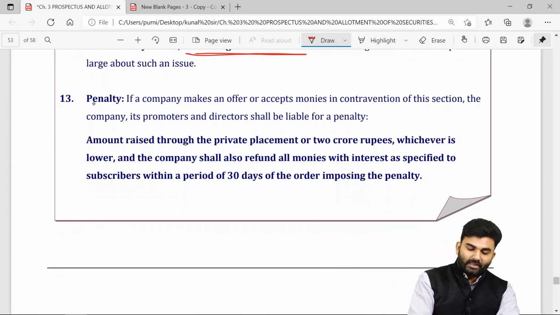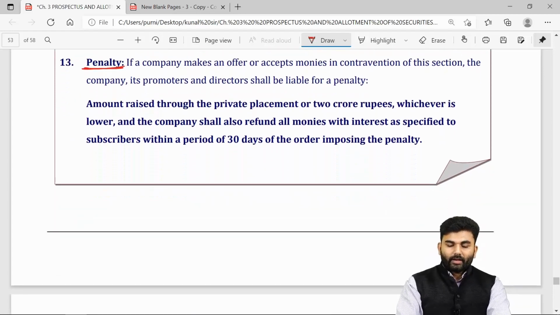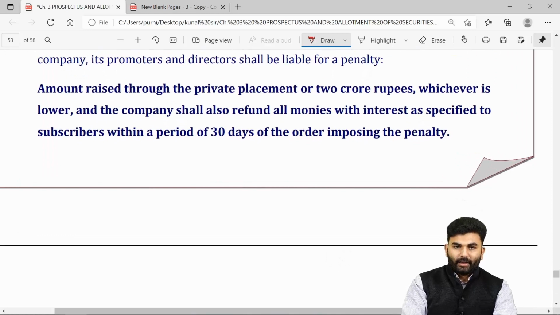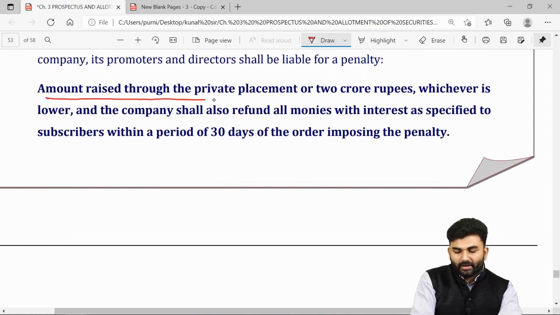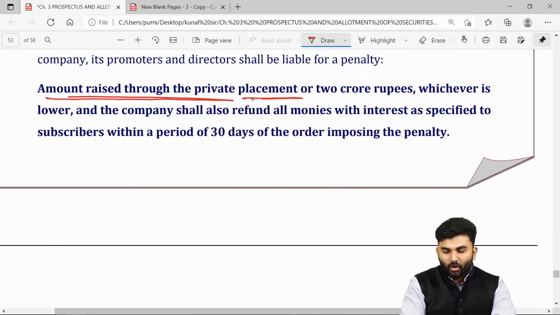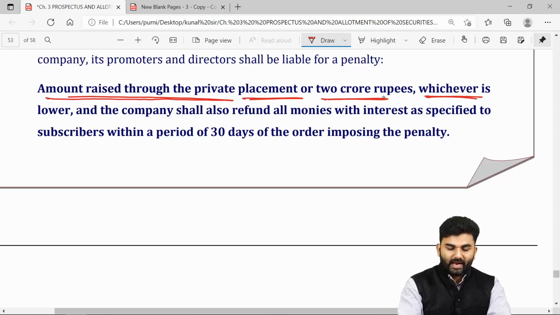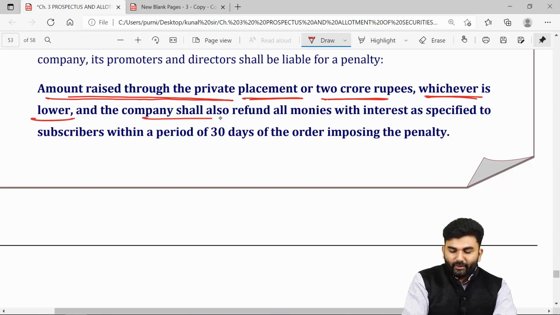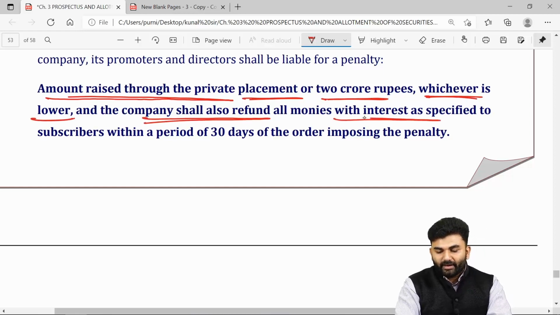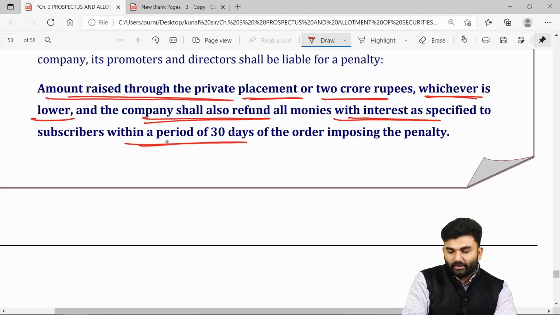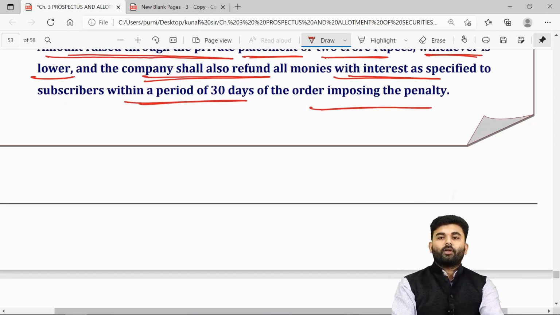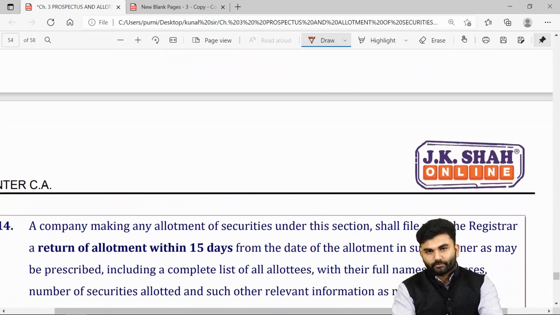If the provisions are not followed, then the company will be asked to pay a penalty which will be equivalent to the amount raised through private placement or 2 crores, whichever is lower. In fact, the company will also have to refund the money with interest within 30 days from the date when the order was imposed.